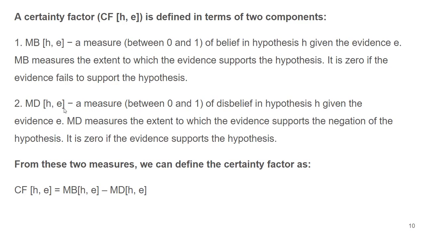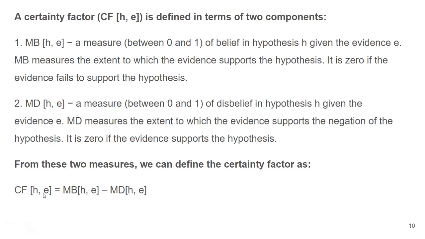It means when proof is available, how much disbelief we have for event H to occur. That is called measure of disbelief. Measure of disbelief measures the extent to which the evidence supports the negation of the hypothesis. So this is how we trust it, and this is how we don't trust the hypothesis H when the evidence is present. So what is going to be certainty factor now?